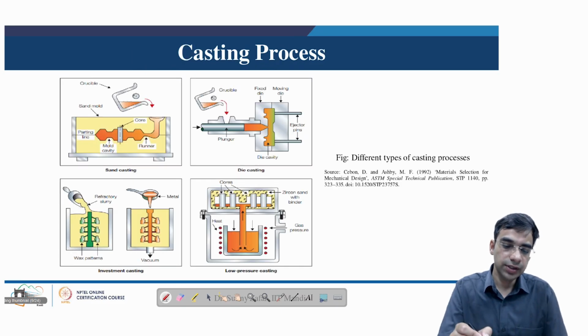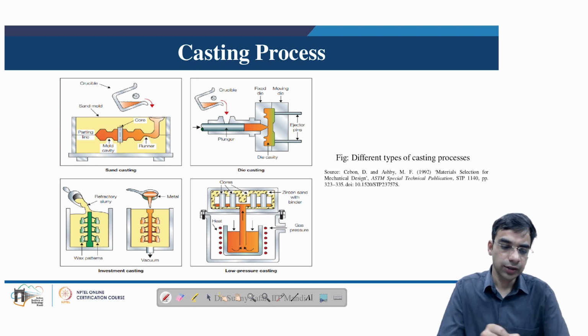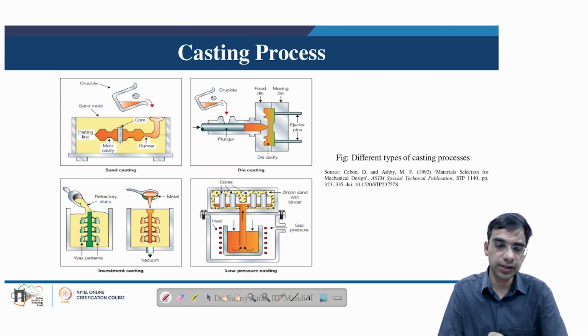We will now see an overview of all the manufacturing processes, starting with the casting process. Casting is one of the primary shaping processes where we have a mold which is created using a pattern. The mold is basically a cavity which takes the shape of the pattern, and upon pouring molten metal into this mold cavity and solidification, the material takes the shape of that mold cavity.